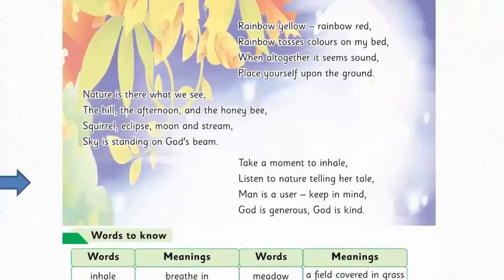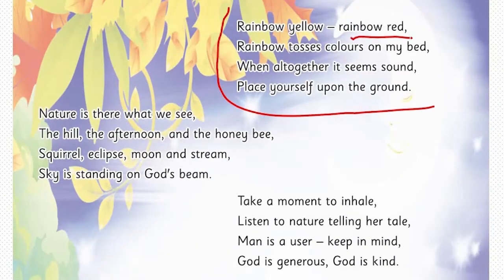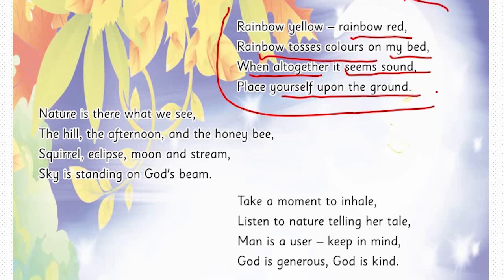The fourth stanza here. Rainbow yellow, rainbow red, rainbow tosses color on my bed. When all together it seems sound, place yourself upon the ground. In this stanza, we have the colors of the rainbow, yellow, red, and rainbow tosses color on my bed.